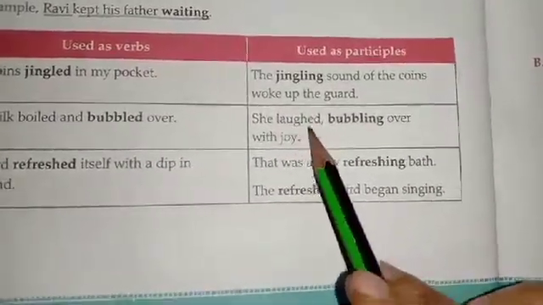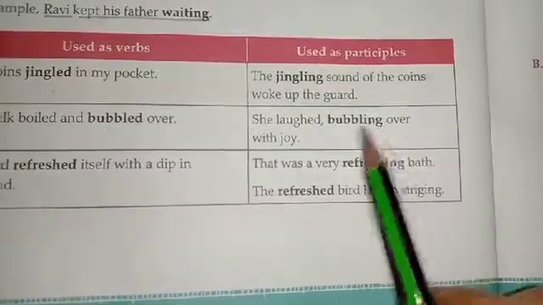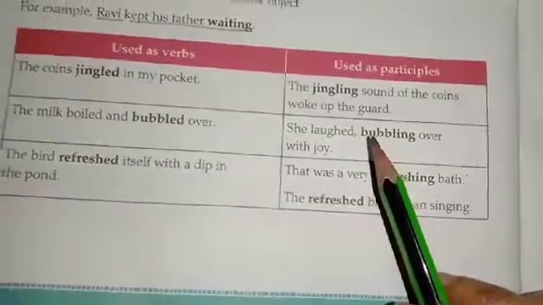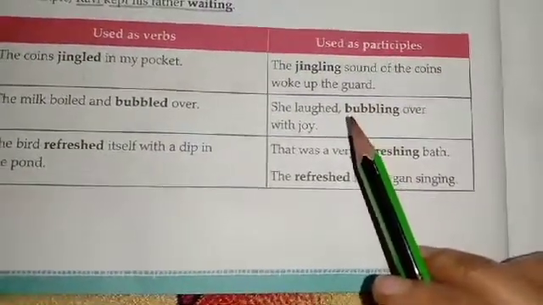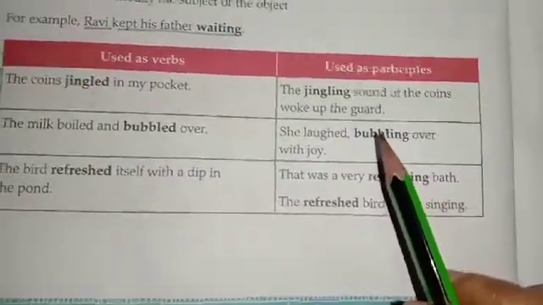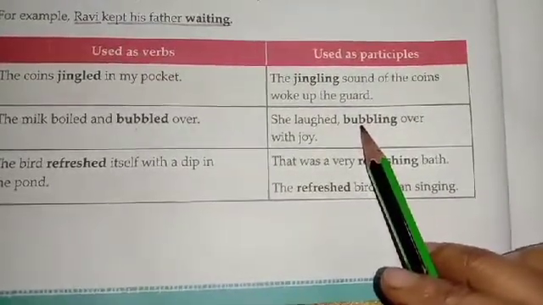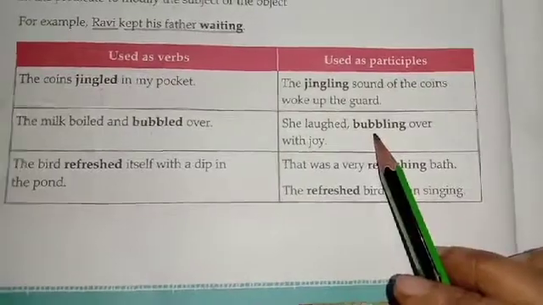She laughed, bubbling over with joy. So how was she laughing? She was bubbling over. What was she doing? She was bubbling. So this is an adjective also and this is a verb also. Okay, so this is a participle.